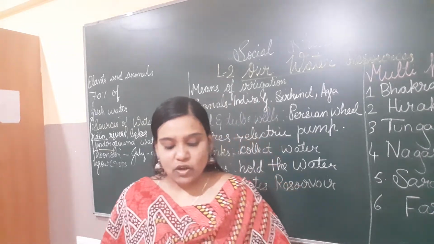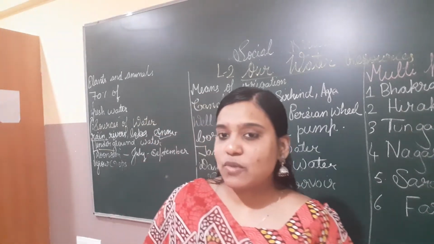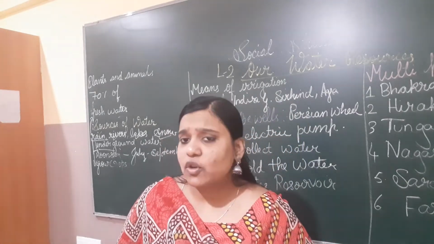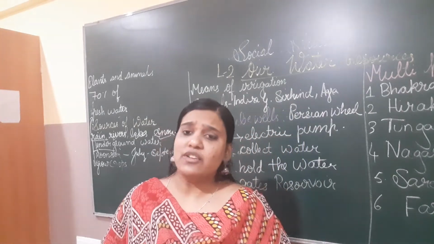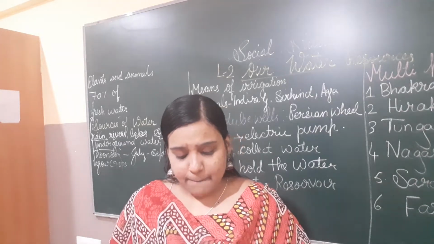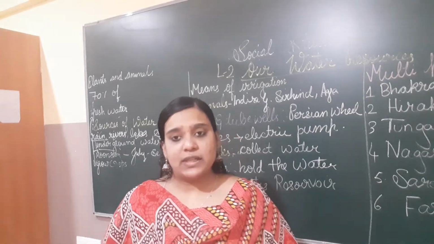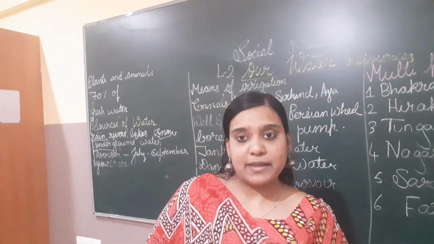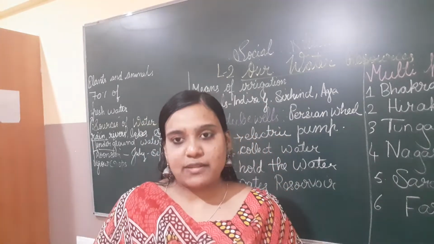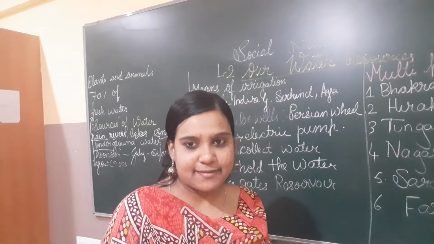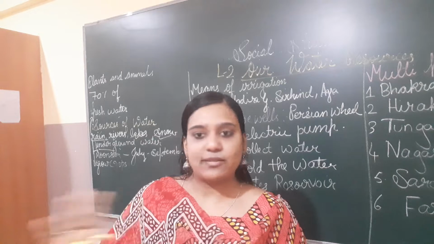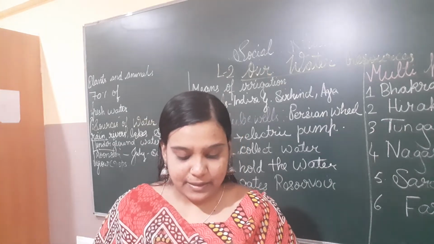India gets plenty of rainfall in the monsoon. What is monsoon here? The rainy season. Yes, our India gets plenty of rainfall in the rainy season. But the rainfall is not uniform throughout India. For example, Rajasthan gets less rainfall. Meghalaya, a mountain region, gets more rainfall. So it is not uniform in India.